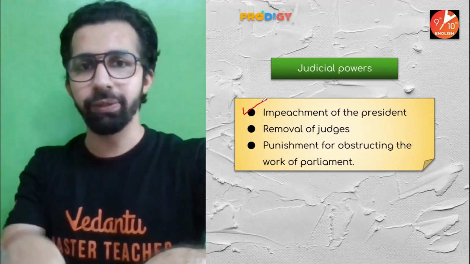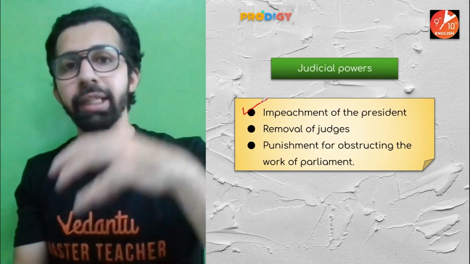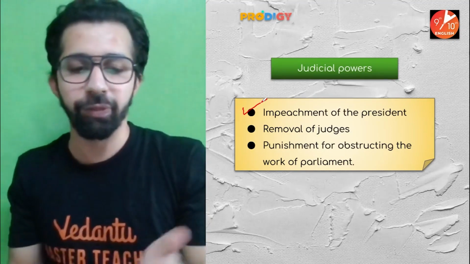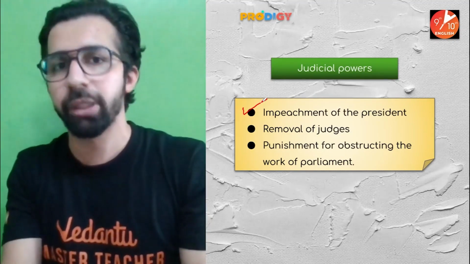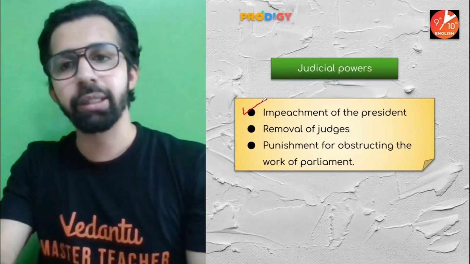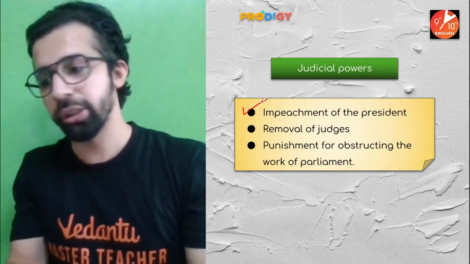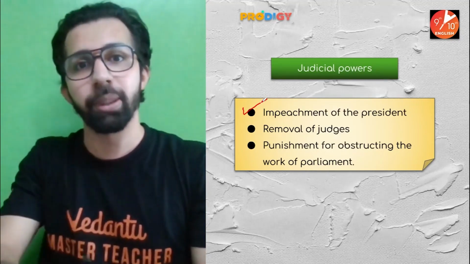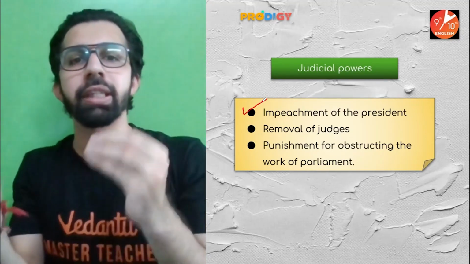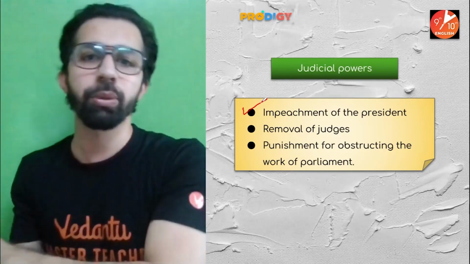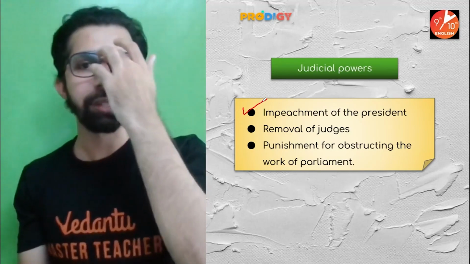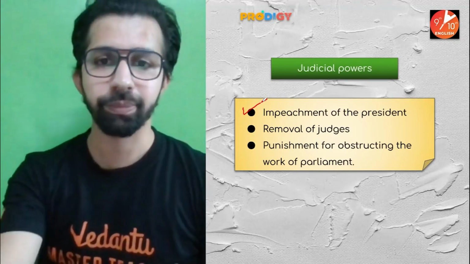If Lok Sabha has passed by two-thirds majority that they want to remove the president from his position, Rajya Sabha will look into this matter, and if Rajya Sabha also gives its approval, then in that case the president has to leave his position. So that is impeachment of the president.